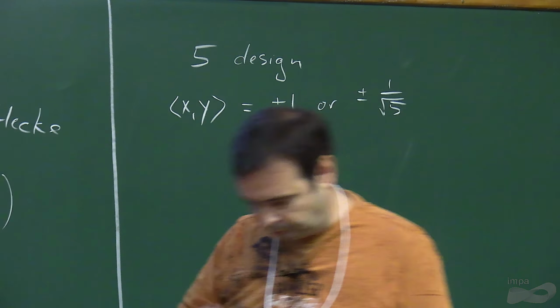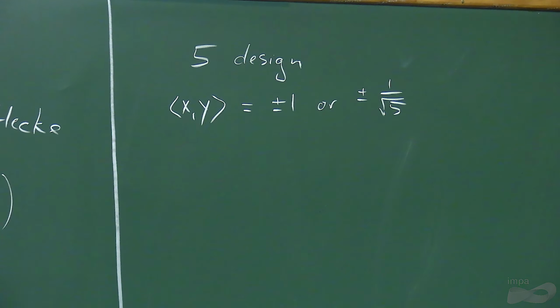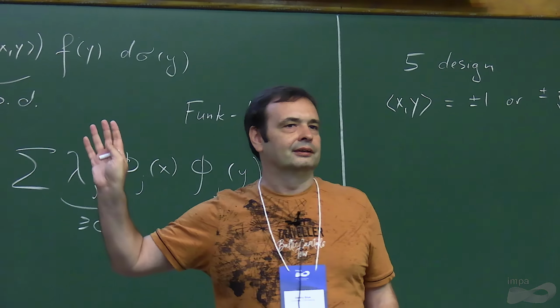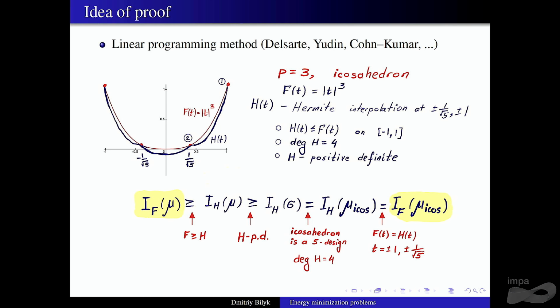Okay. All right, so here's what we're going to do. And as I mentioned before, the correct way to do it would be on the projective space, and then you would have to use Jacobi polynomials. Let's not worry about that. Let's do it on the sphere, but with even polynomials. Okay. So I'm taking my kernel. So the red is the kernel f, absolute value of t cubed. Okay. And now I'm going to do Hermite interpolation. Okay, so I'm going to interpolate it by even polynomials at the points that come from the icosahedron.